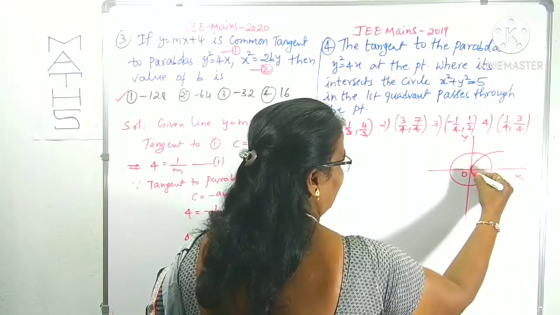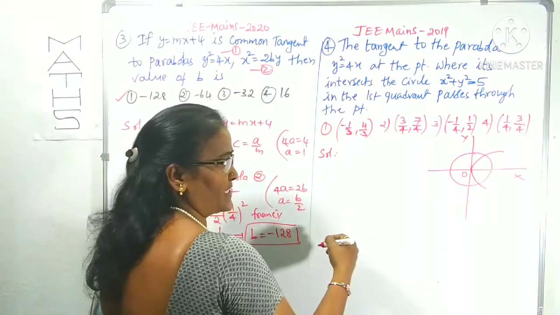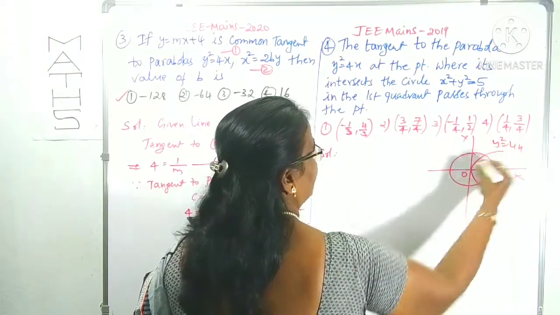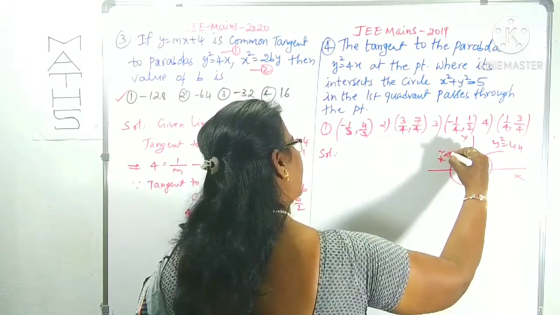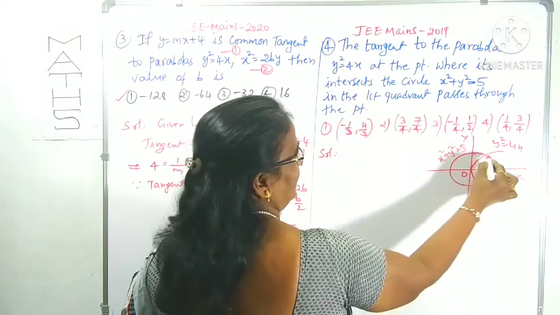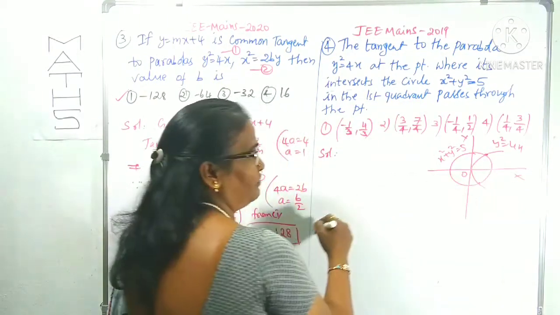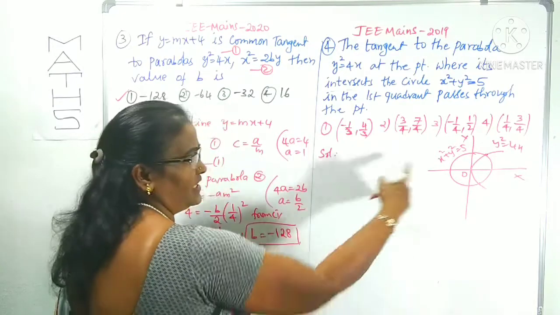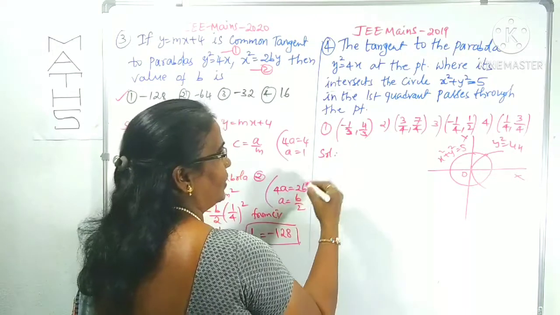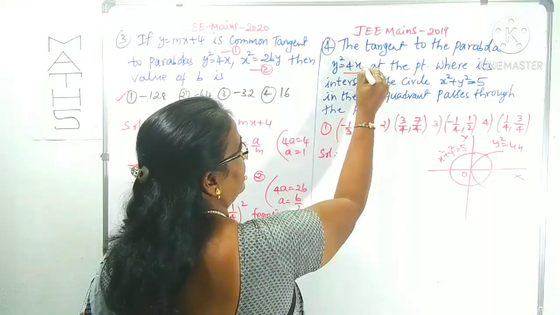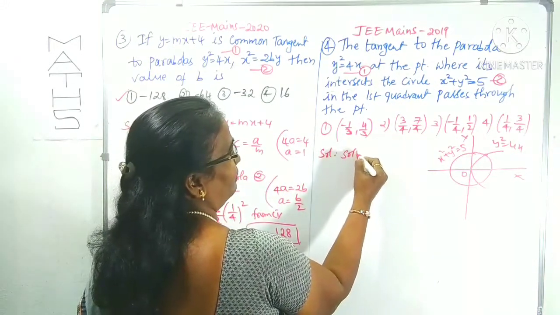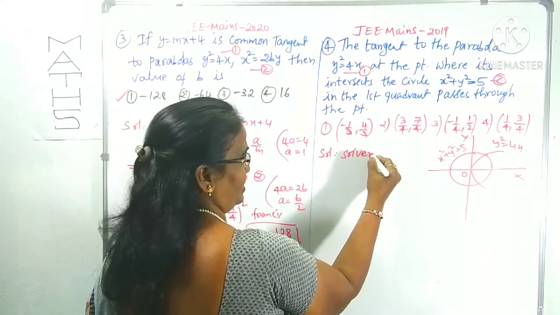Already I discussed all types of parabolas in lecture 1. We can watch that. This is y square equals 4x. The circle equation is x square plus y square equals 5. They intersect at 2 points here. First of all, you have to find the points of intersection. Here the figure is not needed; I drew it just for your understanding. Solve 1 and 2. This is taken as 1, this is taken as 2. Solve 1 and 2 to get the points of intersection.